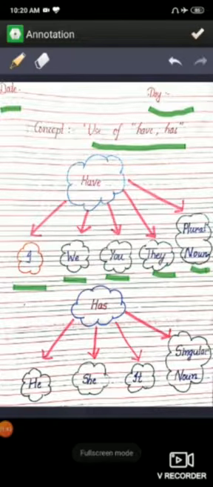Second word is has. Has is a word which is used with one singular noun or singular pronoun. For example, he, she, it. All these three words are used with one person. When we talk about one person, we use has. Or the other thing is a singular noun, for example, Ram, or we can say Sham, or we can say elephant. These are singular nouns when we talk about one type of thing or one type of person. Such sentences use has.